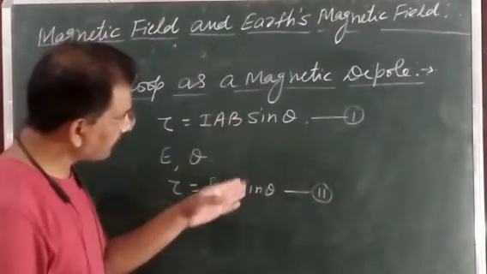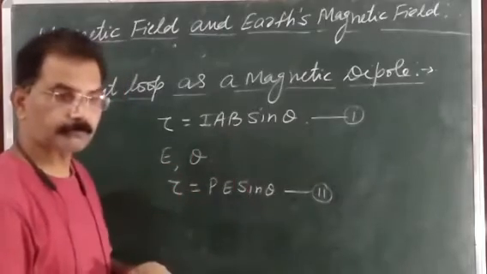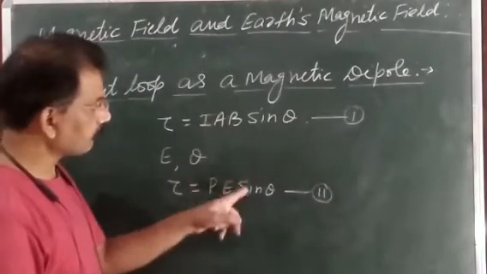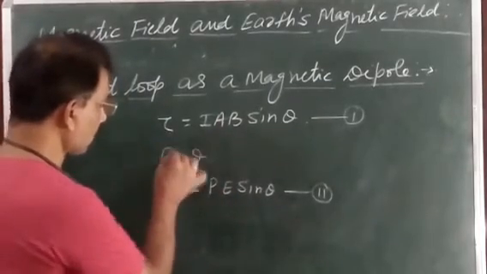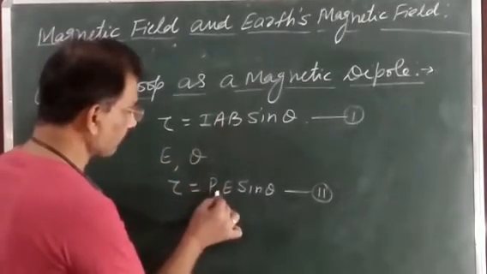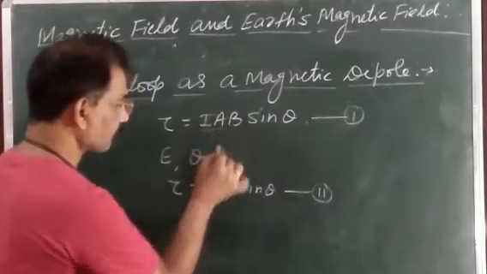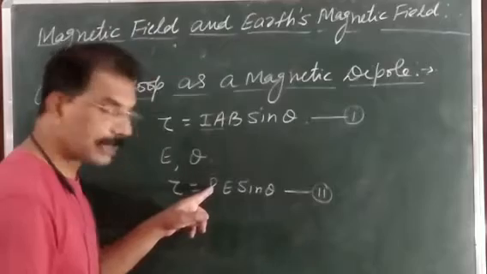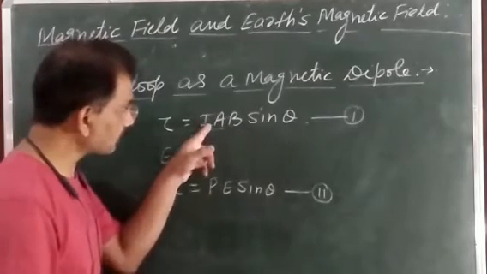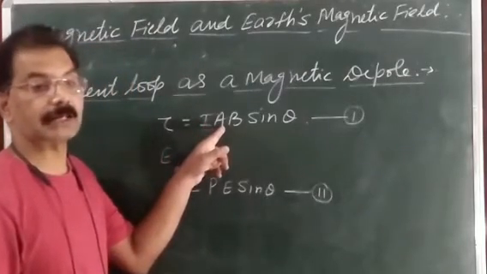So when we compare these two relations, equation 1 and 2, then we can say P is equal to what here? IA. Where P is what here? Electric dipole moment.